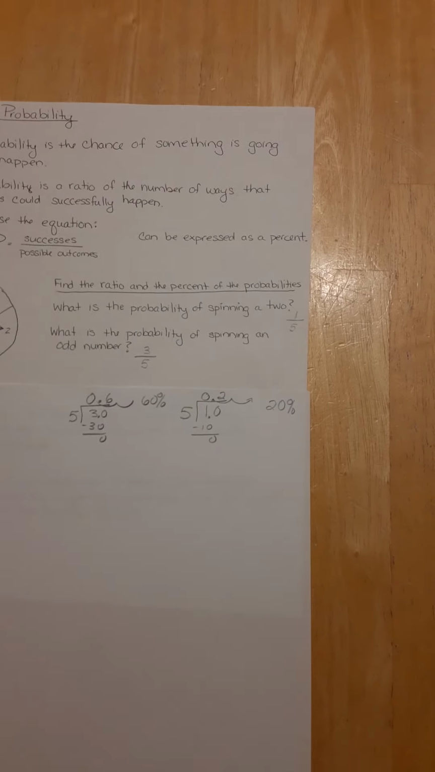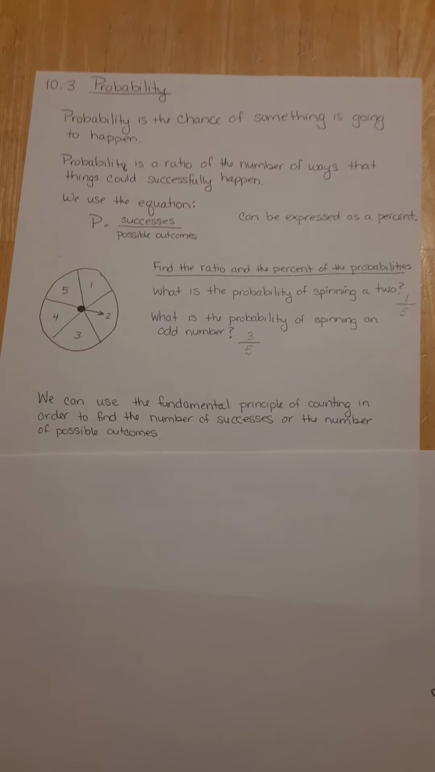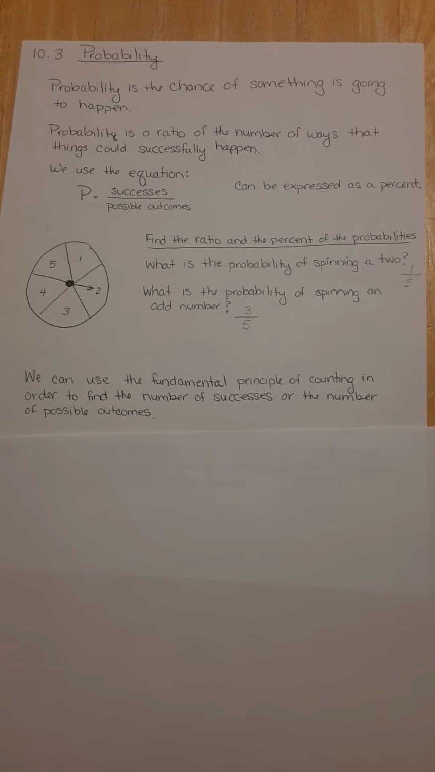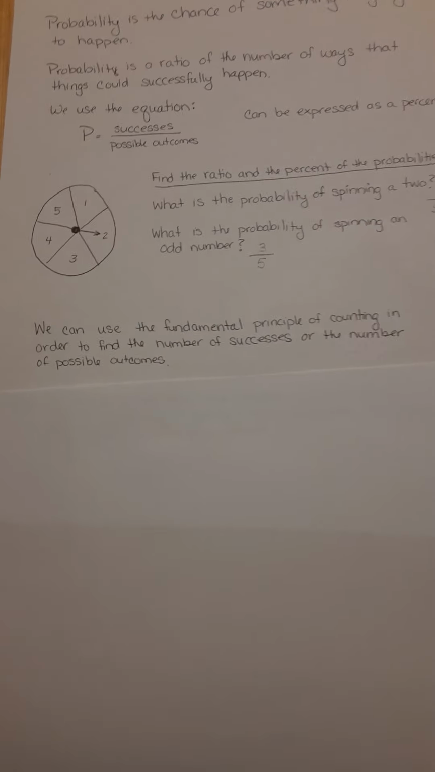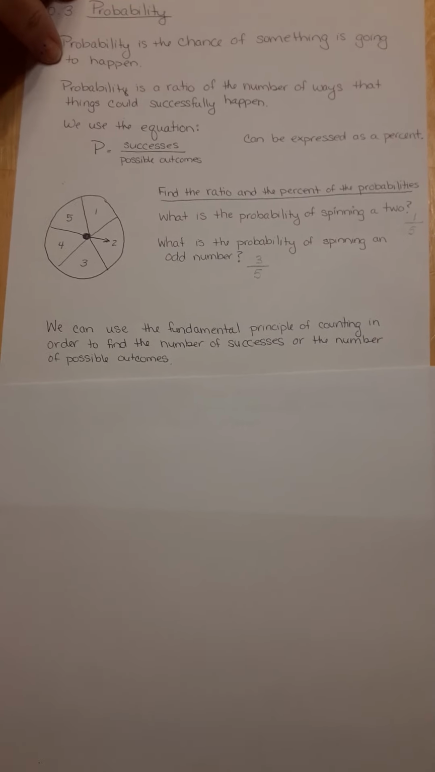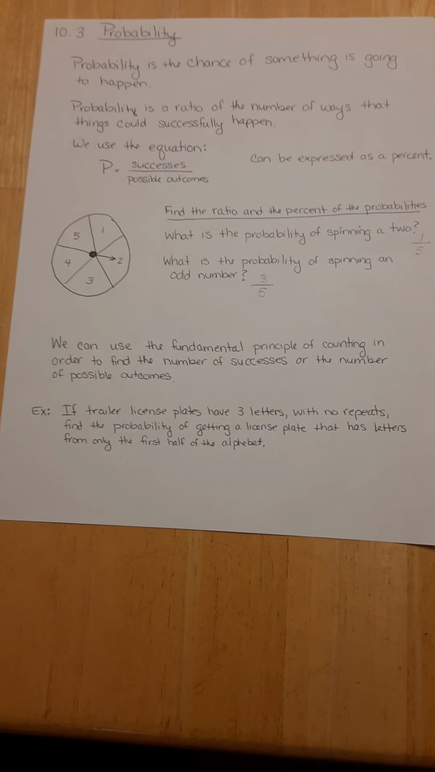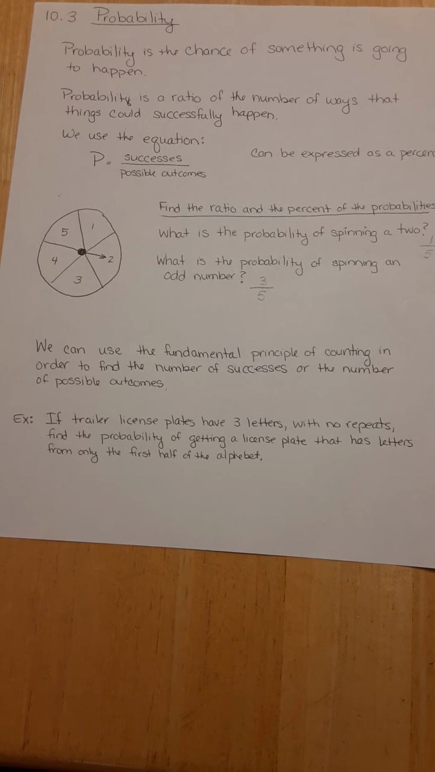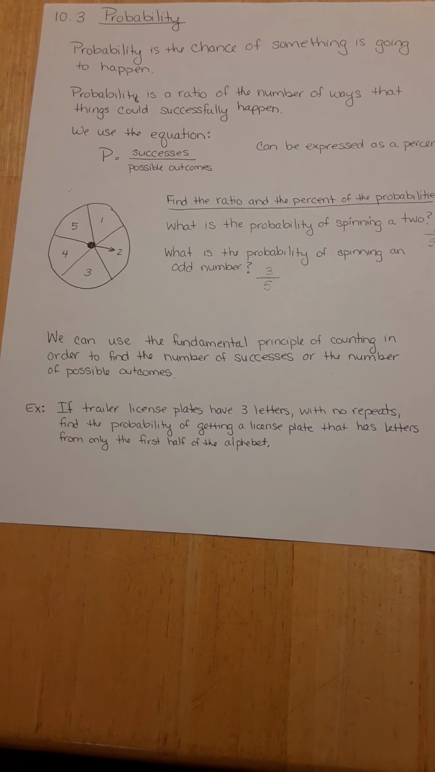Now we're going to get a little bit trickier here, and we're going to deal with the fundamental principle of counting. That is what you worked with, remember, at the beginning, right before spring break. That's when we take all the possible outcomes and multiply them together. So to figure this out, we're going to get right into it here, okay? Now, it says if a trailer license plate has 3 letters with no repeats, find the probability of getting a license plate that has letters from only the first half of the alphabet.